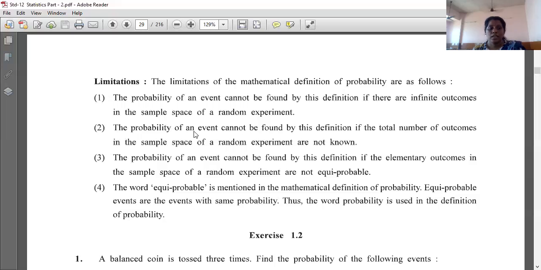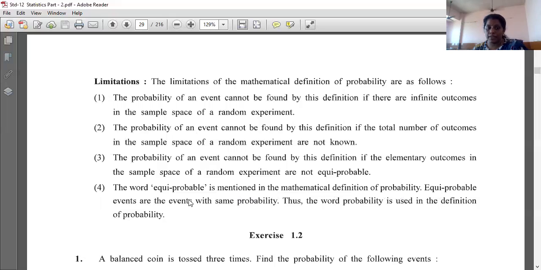Now the third is, the probability of an event cannot be found by this definition if the elementary outcomes in the sample space of a random experiment are not equiprobable. If they are not equiprobable, then we are not able to find the probability by this definition. And I told you what equiprobable is also. I explained that one. Then next, the word equiprobable is mentioned in the mathematical definition of probability.